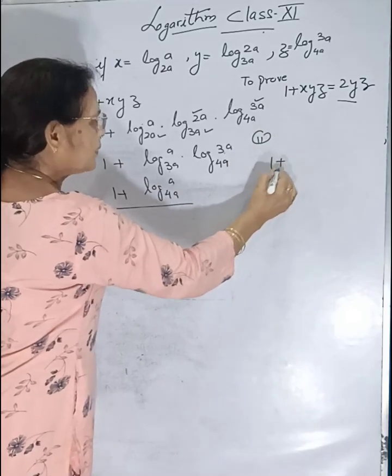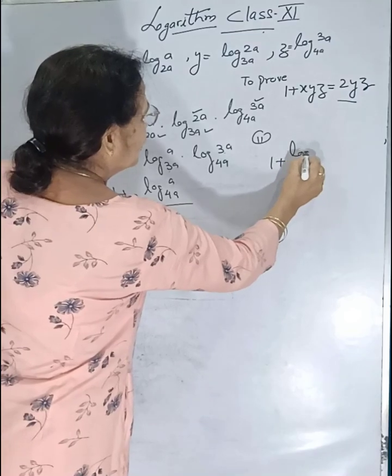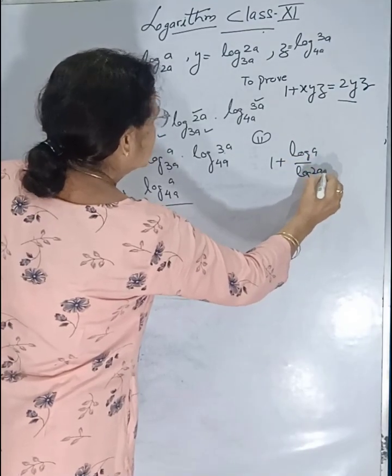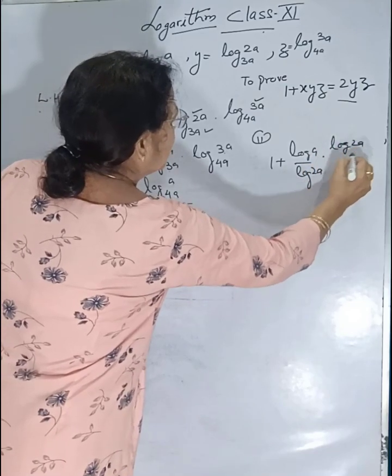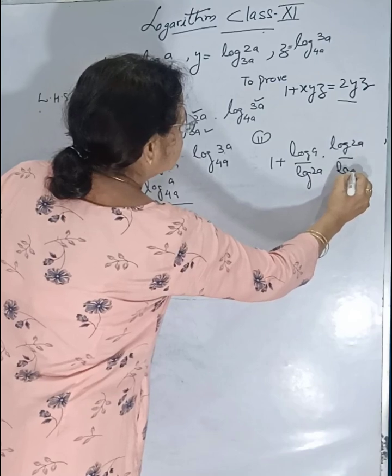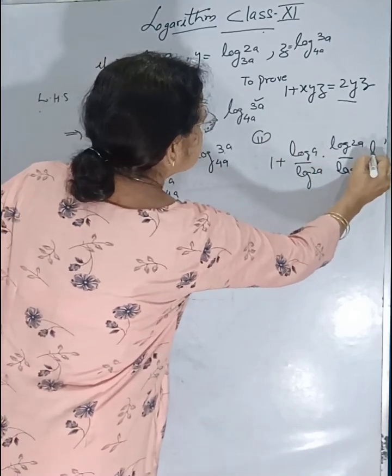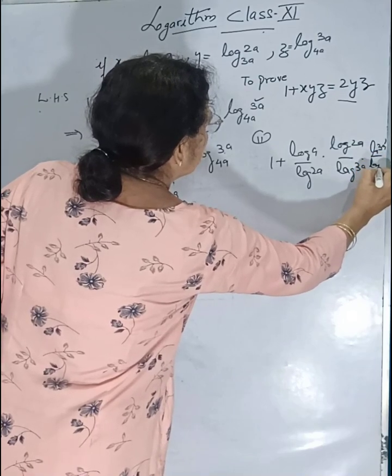The second process: this can be written as 1 plus log of a upon log of 2a into log of 2a upon log of 3a and log of 3a upon log of 4a.